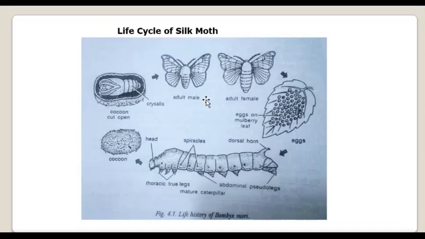Now the sexes are separate, meaning the males and females are separate. Sexual dimorphism is clearly visible, and the males are smaller and tender, whereas the females are bigger and stouter, that we already studied, right? Now the lifespan of the female is slightly larger as compared to the male. Males usually die immediately after copulation or during copulation, and the females, as they are stronger and stouter than the male, and have the specific responsibility of egg laying, their lifespan is a little more, that is 2 to 3 days.